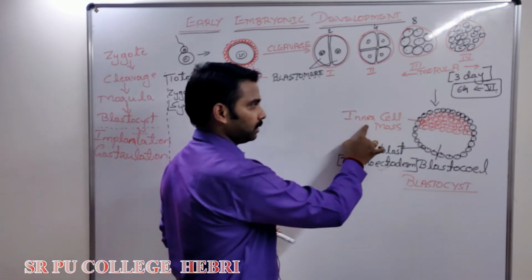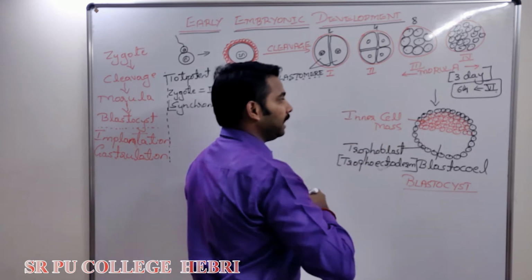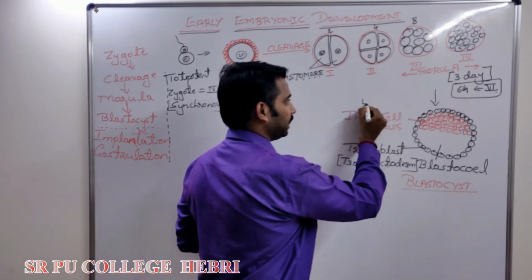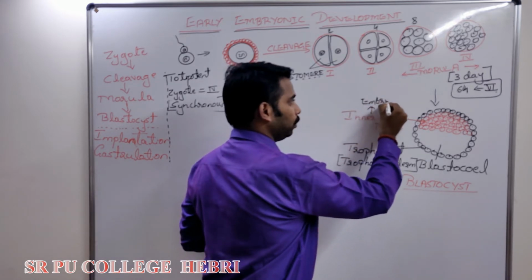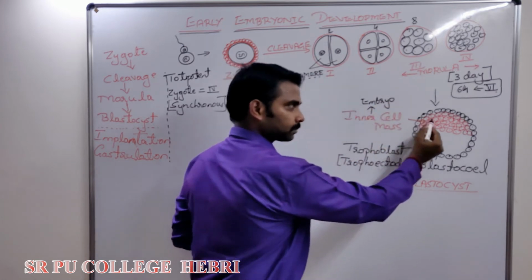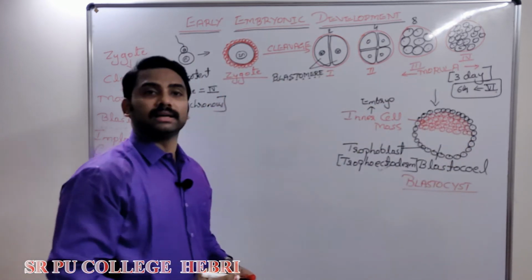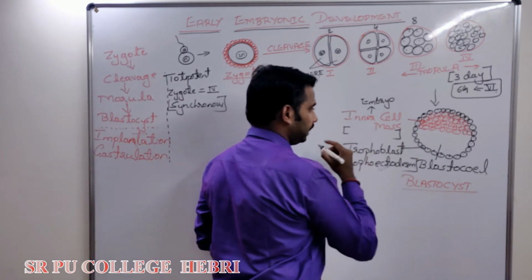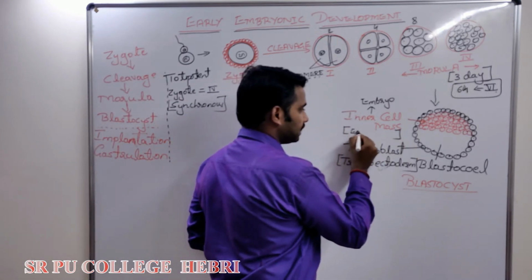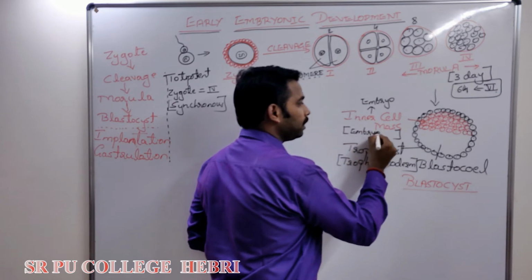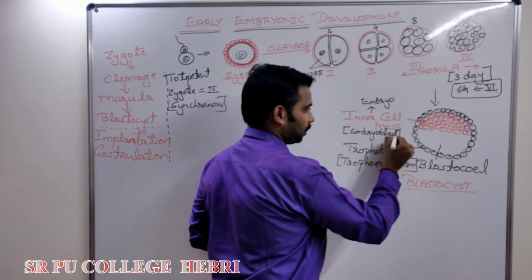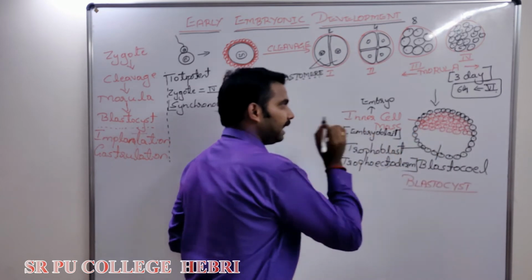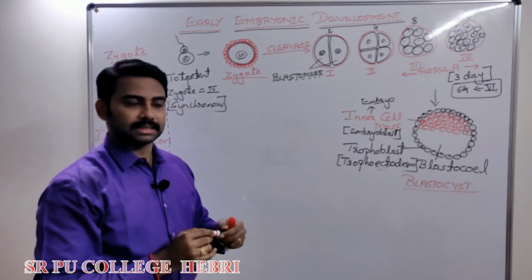Whereas the cells present inside are called inner cell mass. One mark question, what is the function? It develops into the embryo, right? You and I developed from what? Inner cell mass. As the inner cell mass develops into the embryo, note the point: inner cell mass is also called embryoblast. Trophoblast and embryoblast, or the inner cell mass.